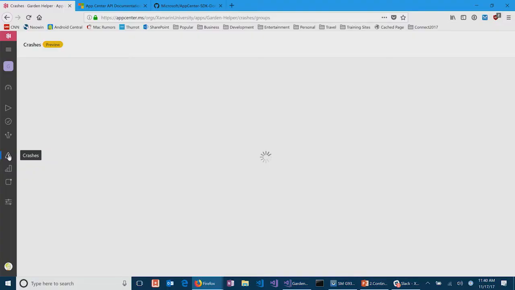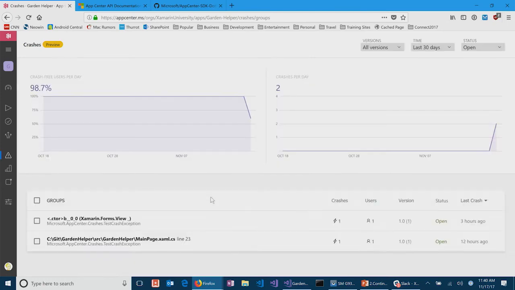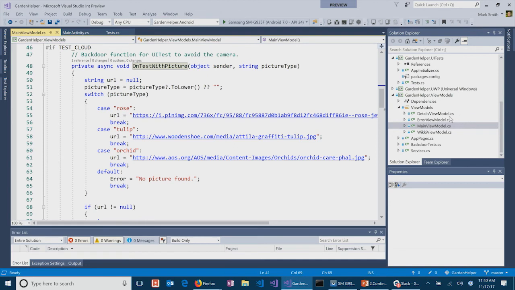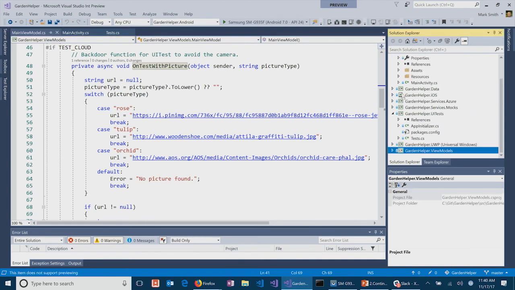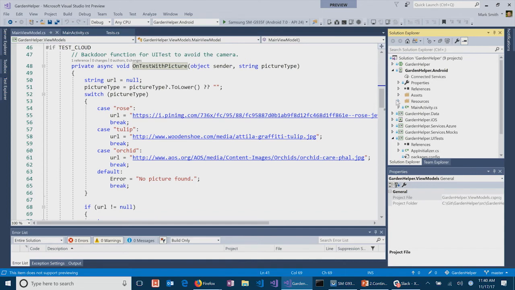So let me just show you a little bit of how this works really quickly. So again, I'm going to back up here, or rather, let's look at crashes. So I've actually got a crash in my app. It's only in the debug build because I didn't want my release users to see it. But what I did is I cheated a little bit. I could have actually just put an exception in, I suppose, that wasn't caught. I stuck it into the main page.xaml here.